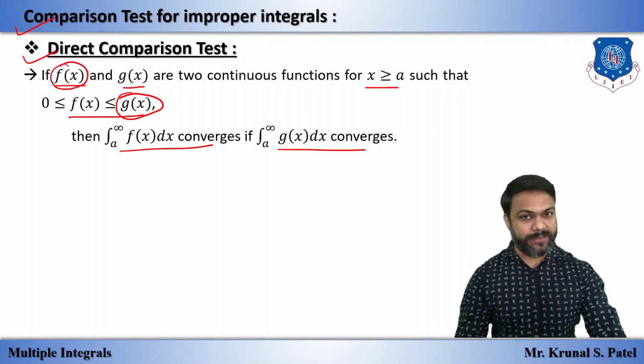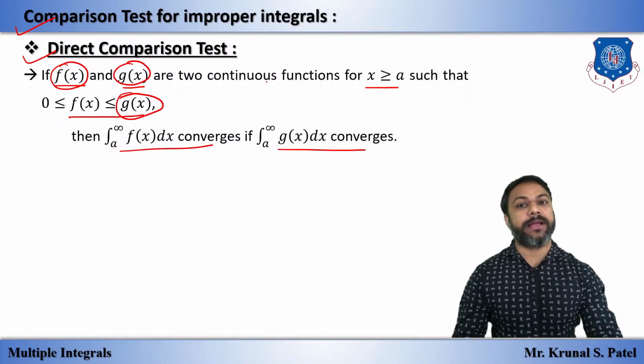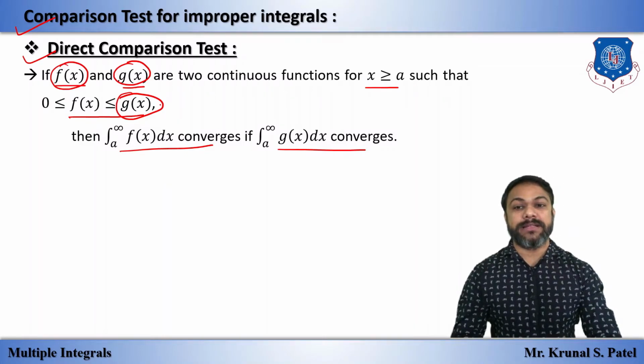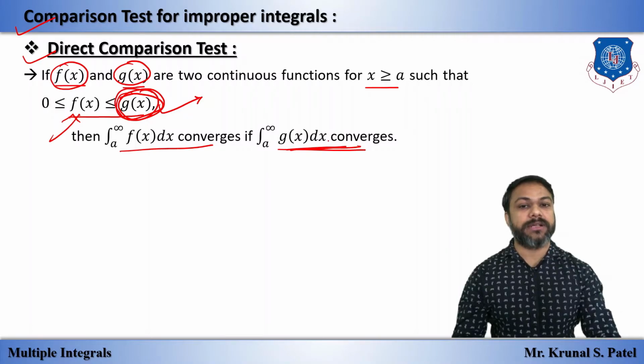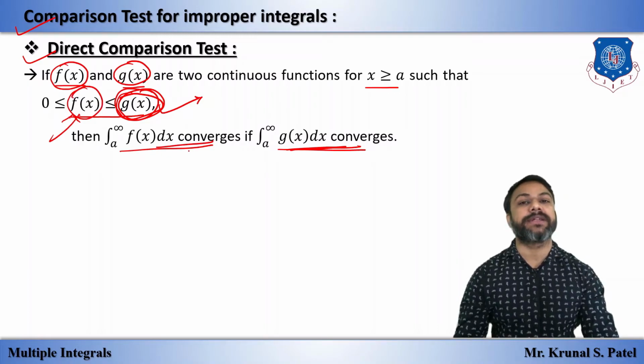F of x is given, and we will find g of x. Both will be continuous for x greater than or equal to a, and this is our new function which is obtained. The given one is small, and the obtained one is large. If the obtained one is convergent, then the given one, which is smaller, is also convergent.